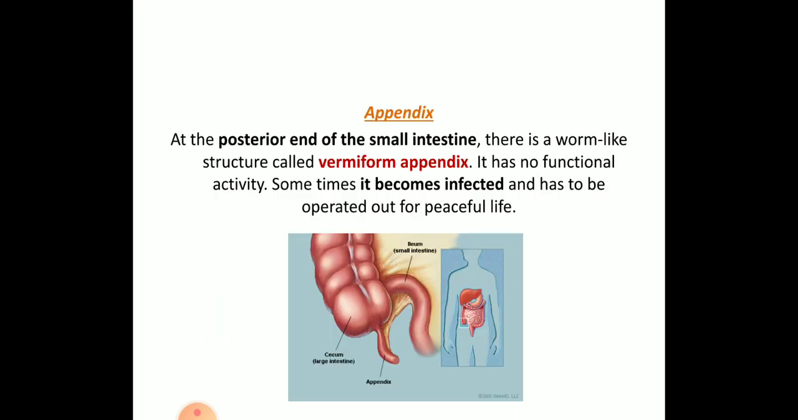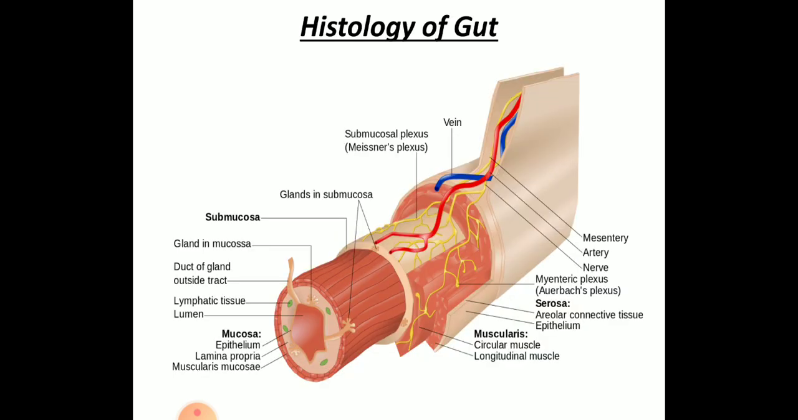And the last one is the appendix. The last region of the large intestine ends with the appendix. It is a vestigial organ. It does not have any function, but appendicitis, meaning removal of the appendix, takes place if you are eating much spicier food or many masalas. Usually it can be infected, so it will be operated on, but humans can live peacefully.